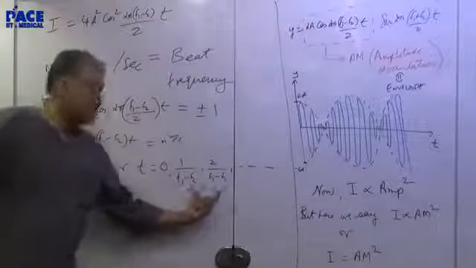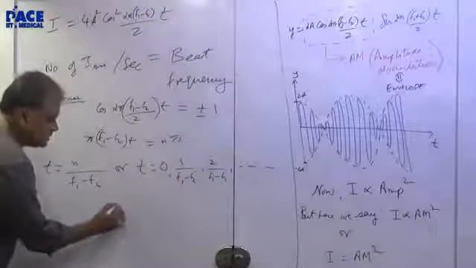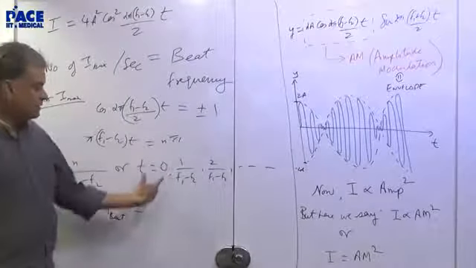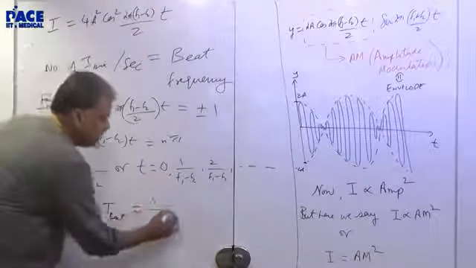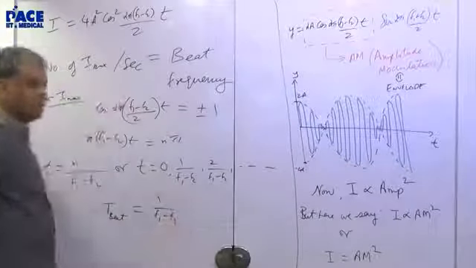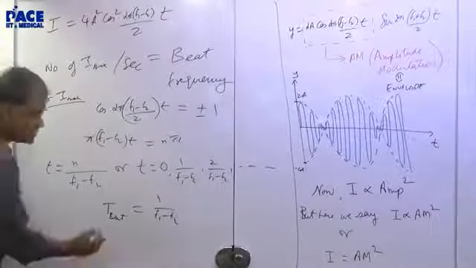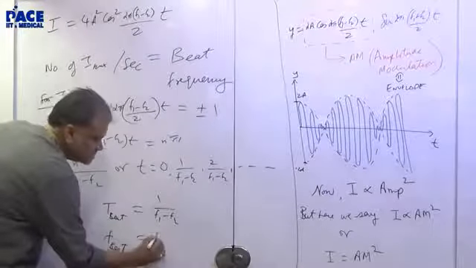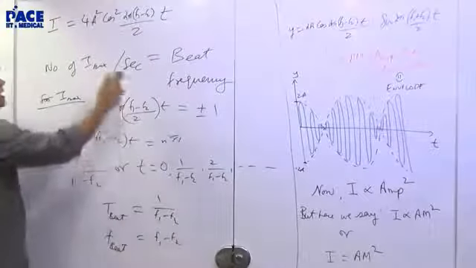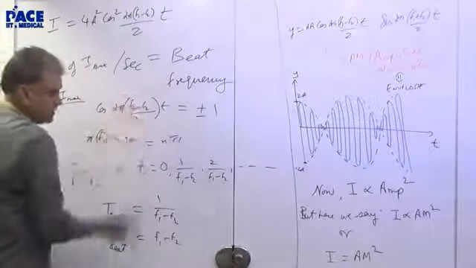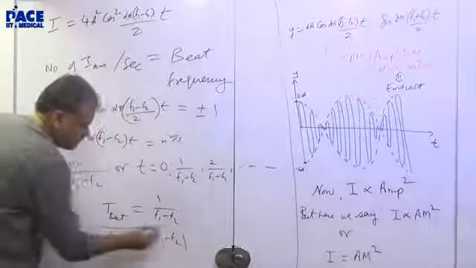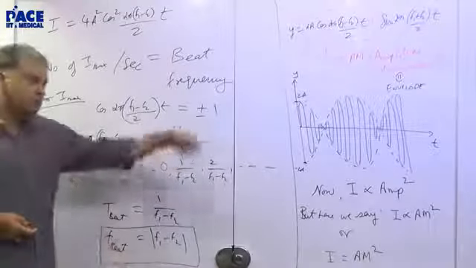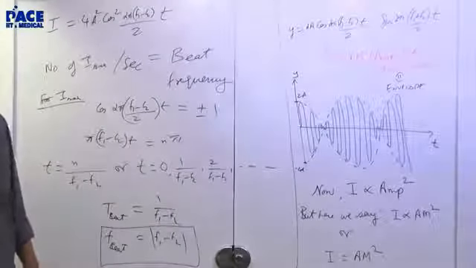What is the time gap between successive maximas? The time gap between successive maximas will be called the beat time period. The gap is how much? 1 by (f1 minus f2). Reciprocal of time period we call as frequency. So what is the frequency of the beats? Reciprocal of this, f1 minus f2. If f2 is greater than f1, you will put it the other way around. This is a mod value. This is called beat frequency. The result is pretty simple, but the way we derived it and why we derived it, you can see all that.